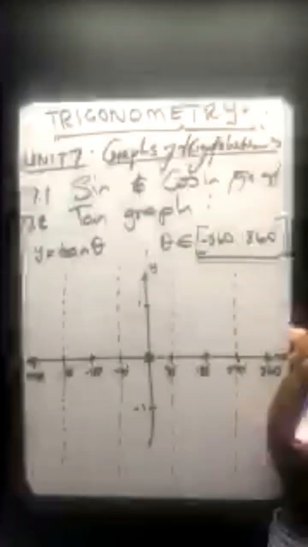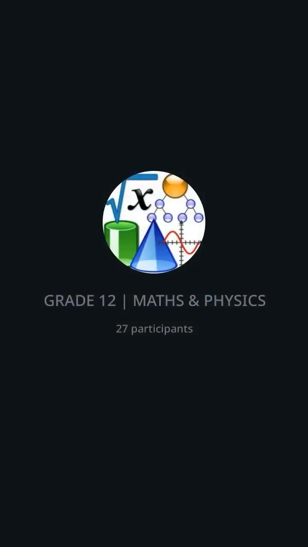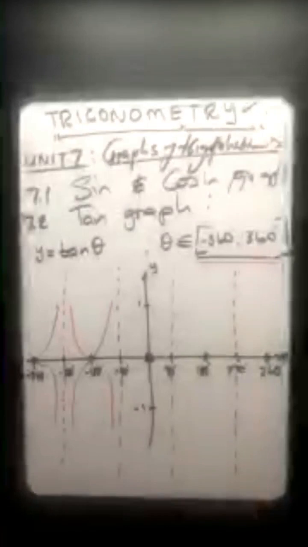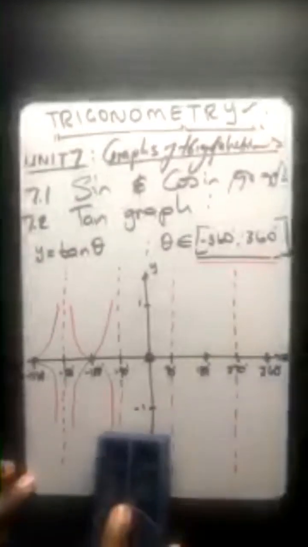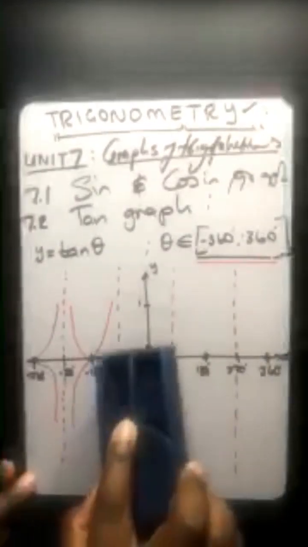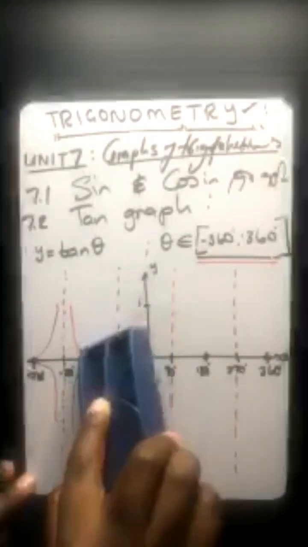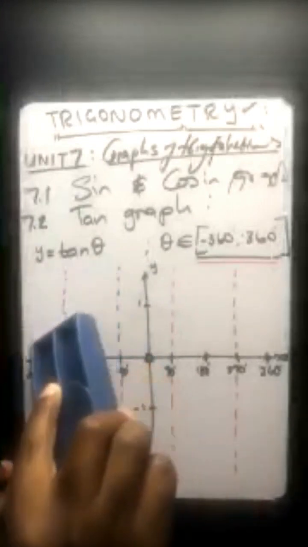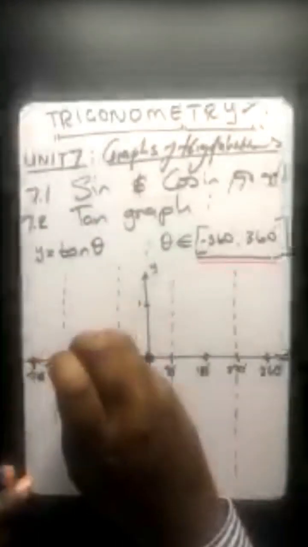But now, here comes the question. How are you going to know whether your function will go like that, or like that, or otherwise like that? How are you going to know? That is the main question that you should be asking yourself. So in this case, how can we work it out to know how we are going to draw the shape of that tan graph? Anyone who can suggest?